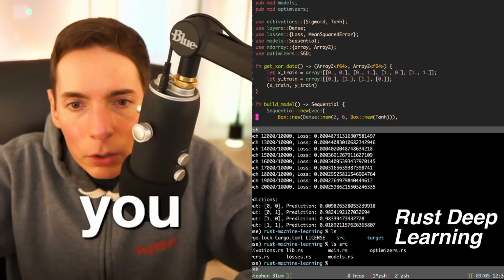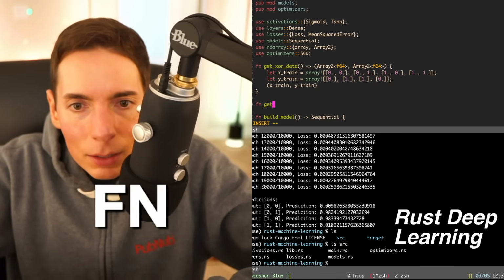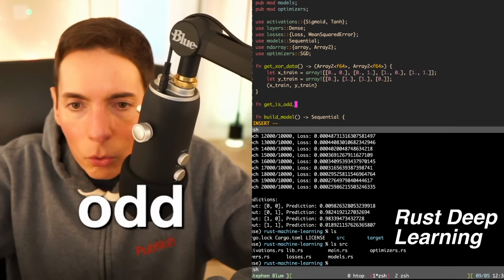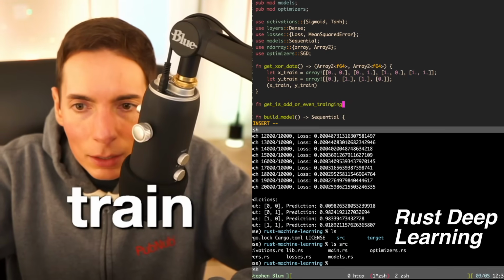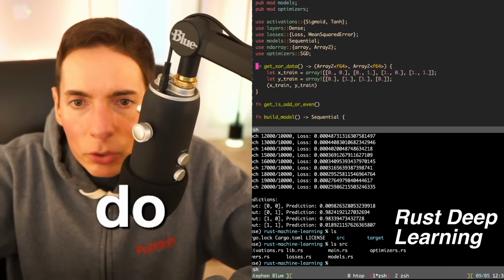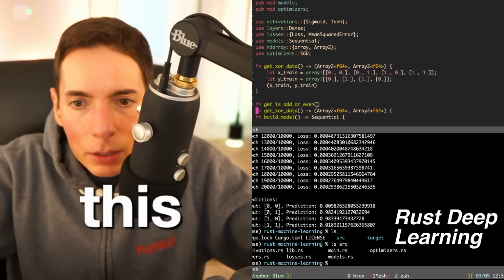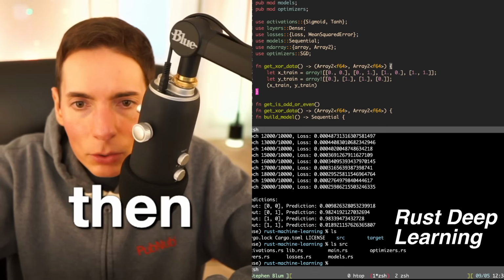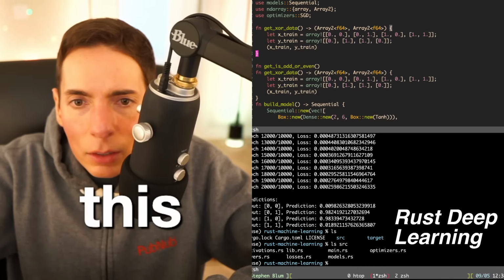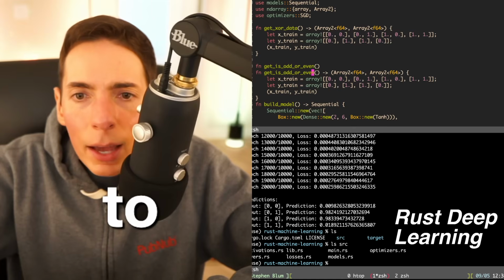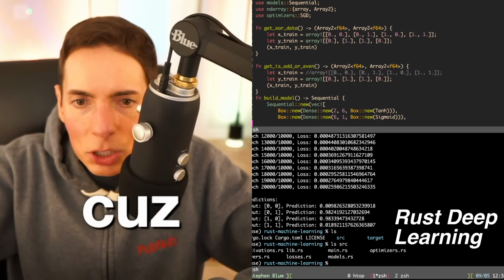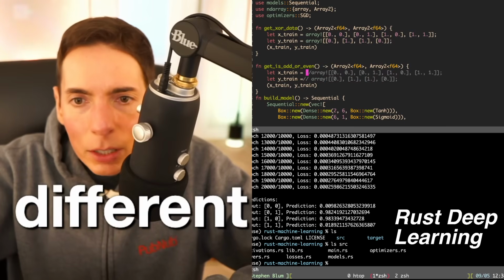Here, guys, we're going to write a new function called fn get_is_odd_or_even_training_data, odd or even data. I think we just do this, boom, and we want to do the same thing here, like this, and then copy paste. Actually, let's copy the whole bit here, like this, and then we just want to grab that. There we go. Comment some of this stuff out because we're going to change it. We're going to make it different. Okay, here we go.